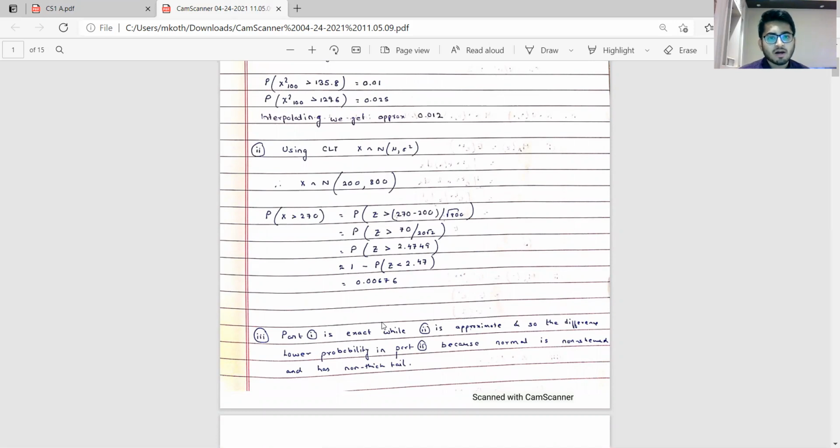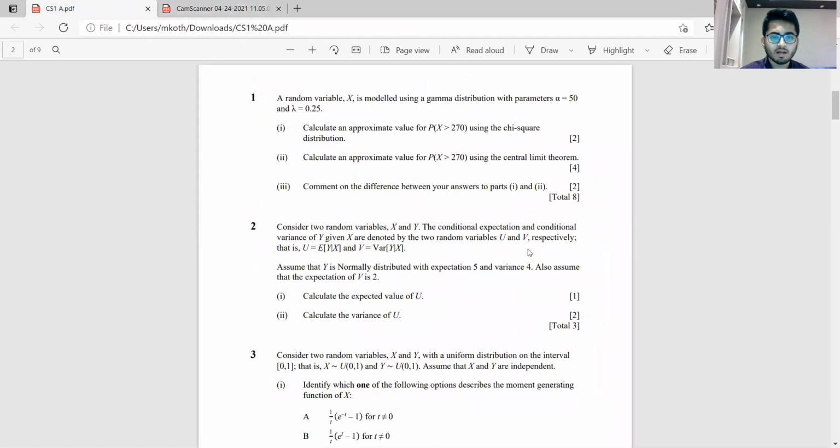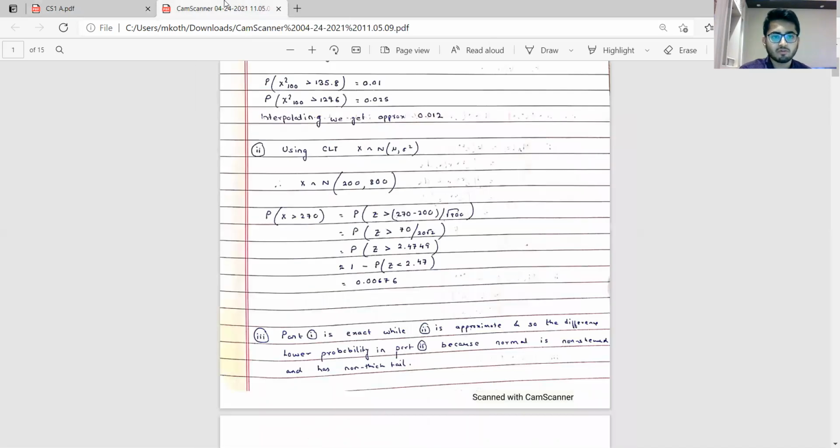So leaving the comments part where a few of the students might have struggled, the first two parts were relatively straightforward and pretty scoring. Coming to question two, U has been given to be expectation of y given x, and V is being denoted as variance of y given x. Now y is normally distributed with mean 5 and variance 4, and we have also been given that the expectation of V is 2. We have been asked to find the expected value of U as well as the variance of U. 3 marks, again, pretty straightforward question.